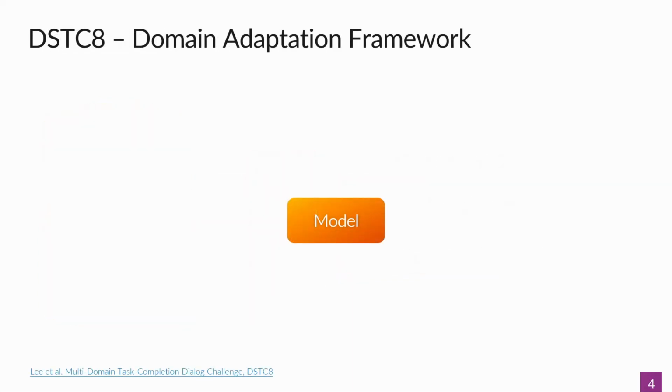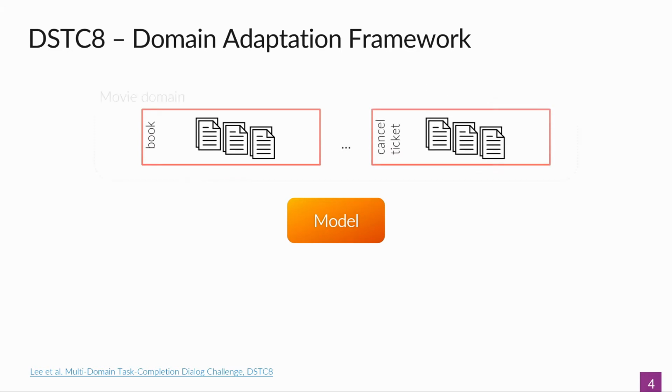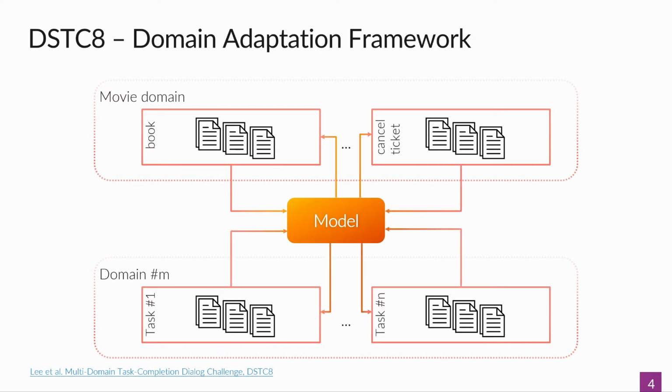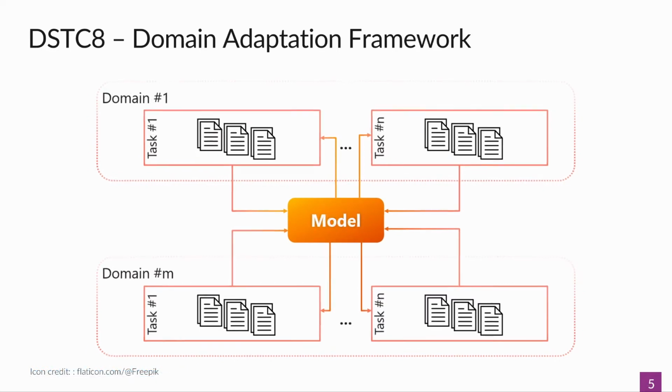And here's how this problem is formulated in the DSTC8 domain adaptation framework. So we have this model, and we have a dataset containing multiple domains, each one containing multiple tasks. For example, a movie domain may contain tasks like book a movie ticket, cancel a movie ticket, recommend a movie, and we're training our model and seeing how it generalizes to other domains in the dataset. And this is our base training stage.